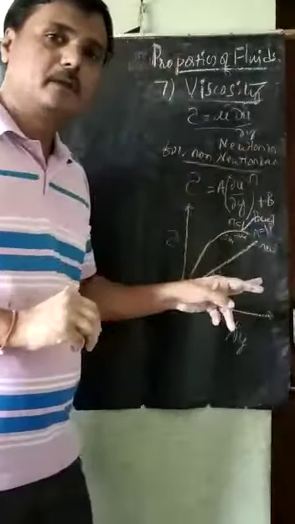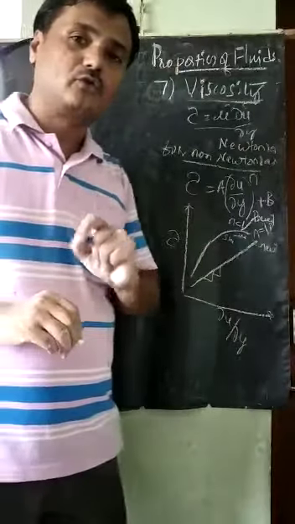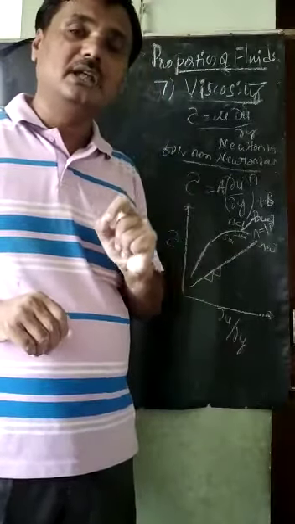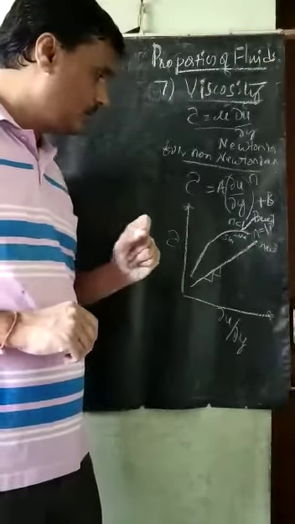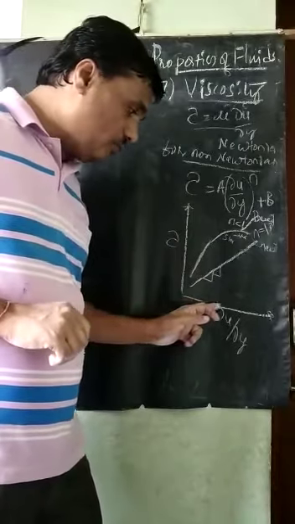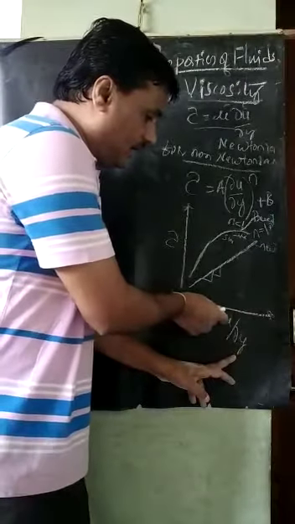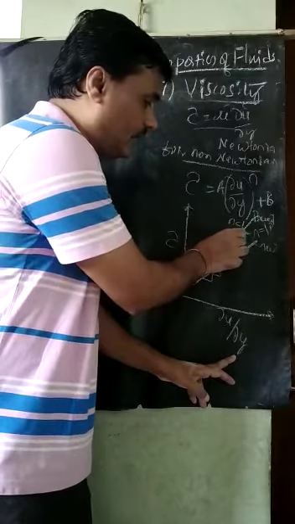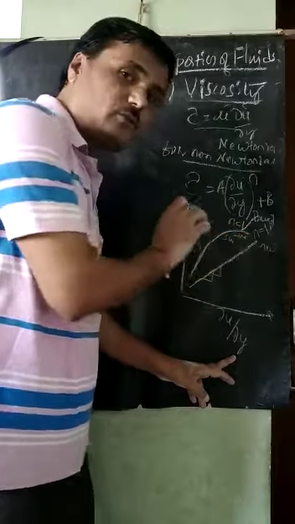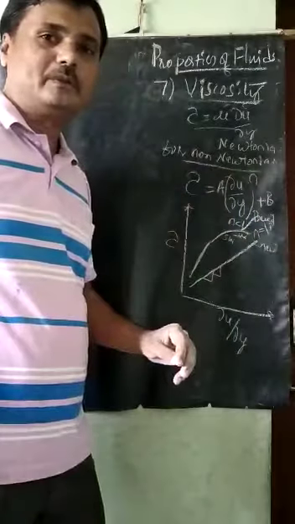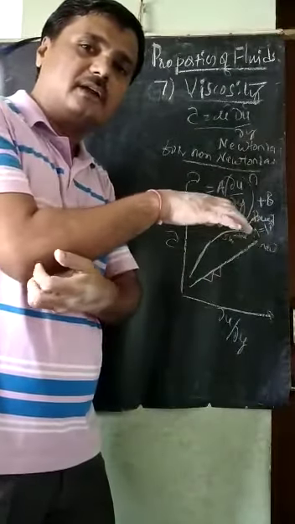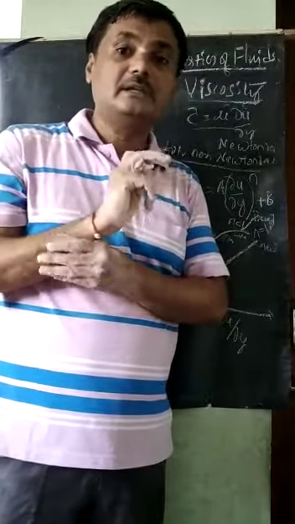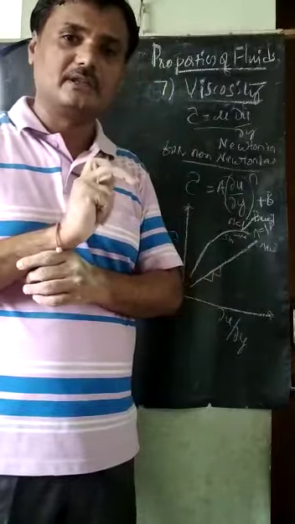Pseudoplastic fluids. These are also the shear thinning fluids. Shear thinning fluids means what? Here, the velocity gradient goes on increasing. See here, what happens at a certain point? After that certain point, shear stress starts decreasing. Then it is called shear thinning. This is called the shear thinning.